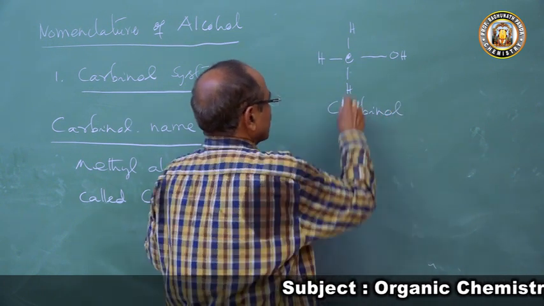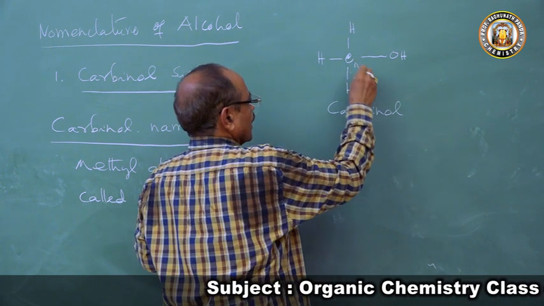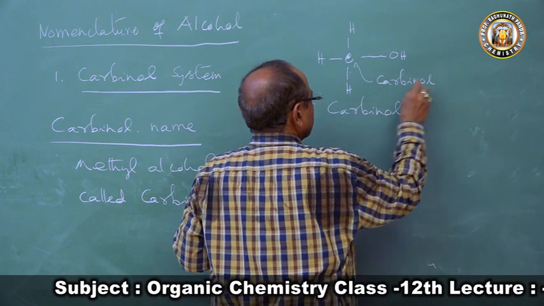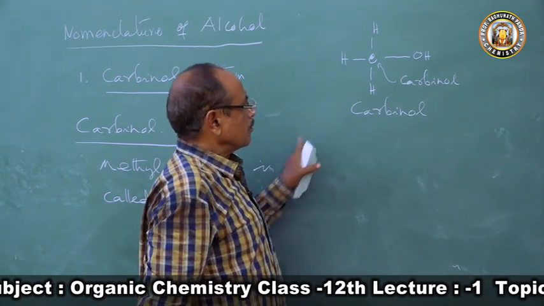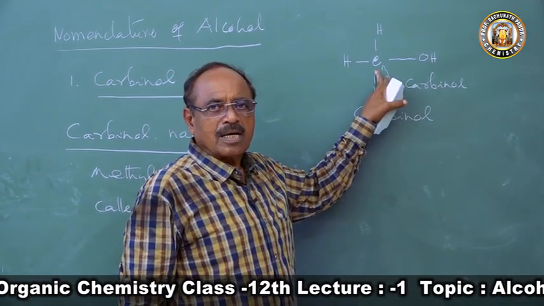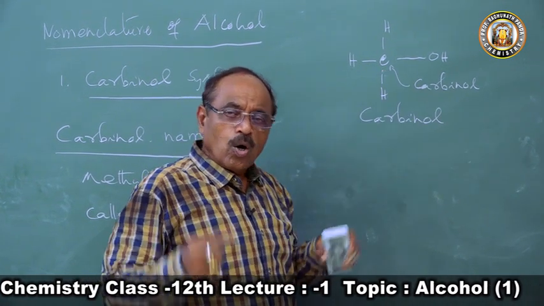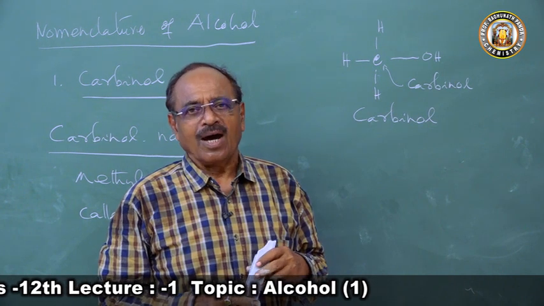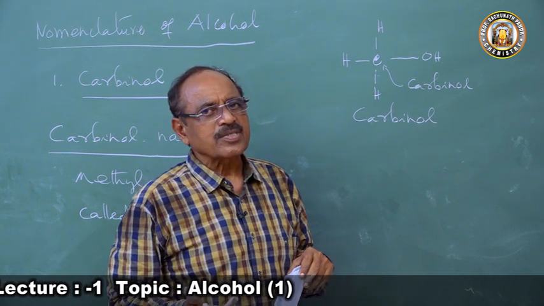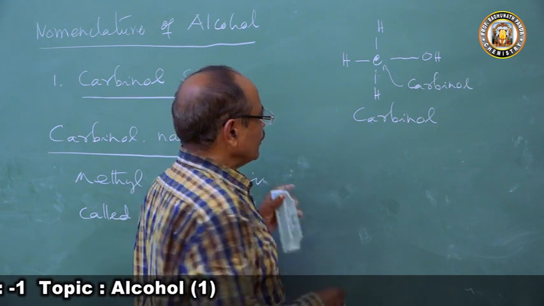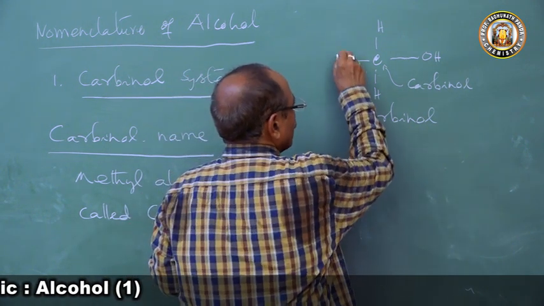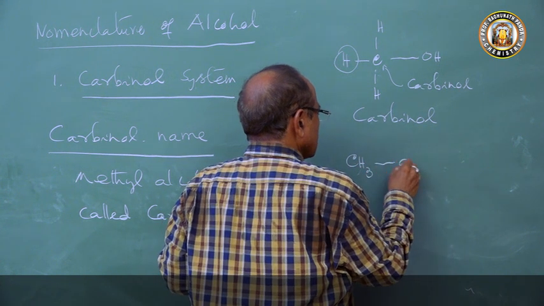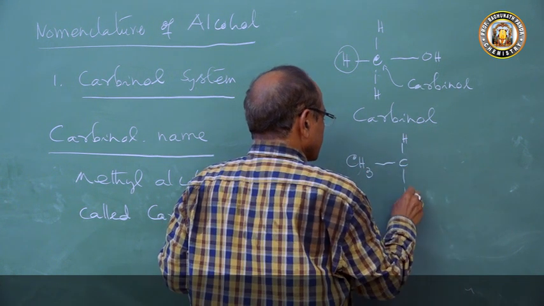Carbinol. And this carbon atom is called the carbinol carbon atom. The carbon atom of methyl alcohol is the carbinol carbon atom. And all other alcohols are derivatives of carbinol. Suppose we replace H with CH3, giving CH3, C, H, H, OH.